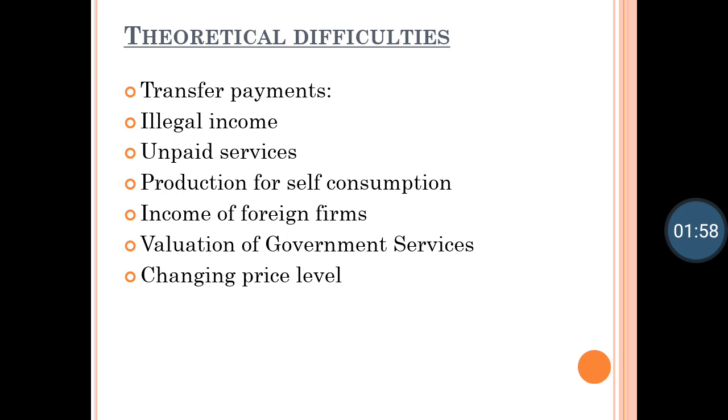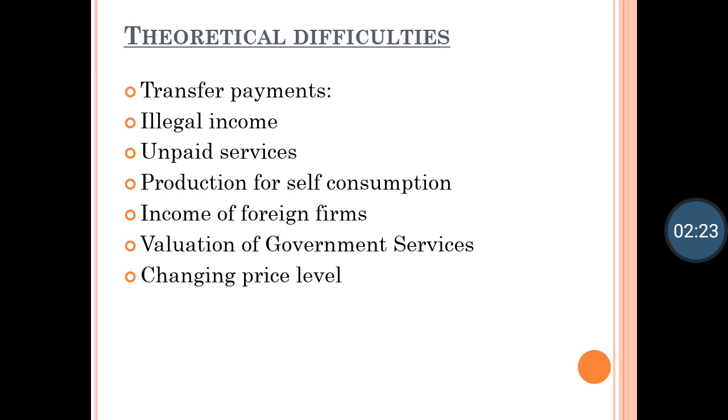On one hand, these earnings are a part of individual income, and on the other hand, they are government's expenditure because government is transferring amount to the individual's account. Therefore, these transfer payments are difficult to calculate in national income.